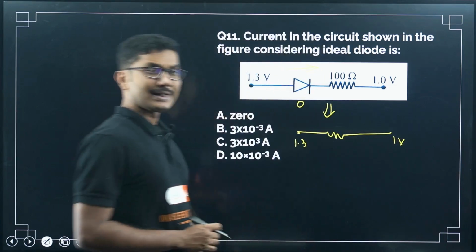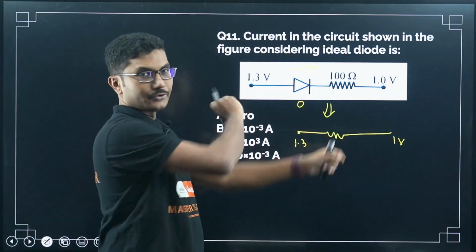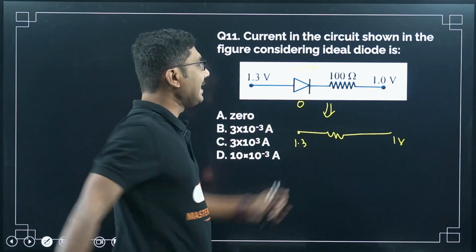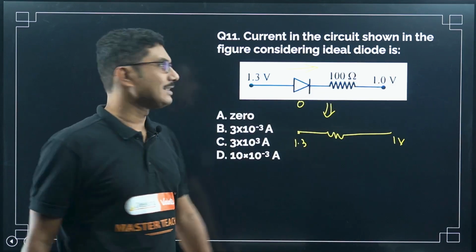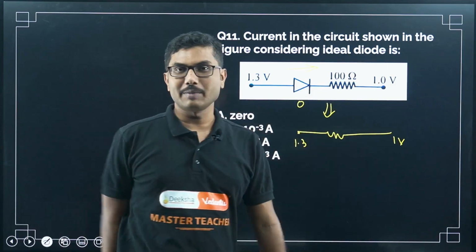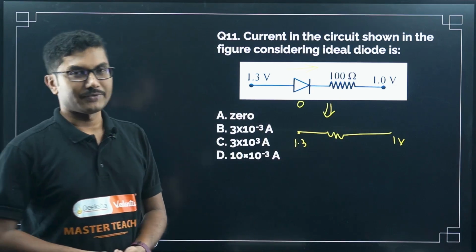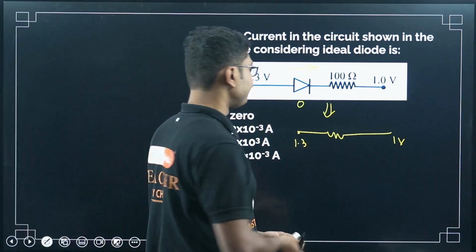Now you should remember that if they change these values, 1 volt on this side, 1.3 volt on this side, then you will not be able to draw like this. You have to answer there will be no current because the diode is reverse bias. If the diode is reverse bias, no current will flow.